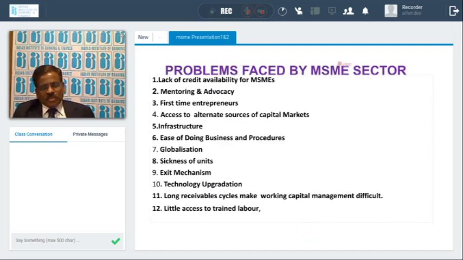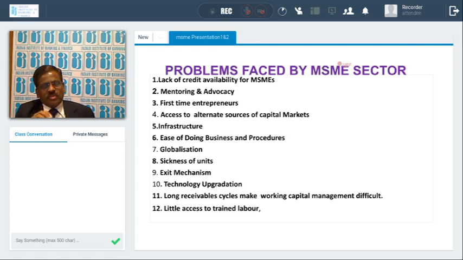So in fact, the MSME sector, as we discussed, 99% of the people are below the poverty line. They do not have much collateral. They are first-time entrepreneurs, etc. Because of that, the risk is high in terms of the MSME sector.